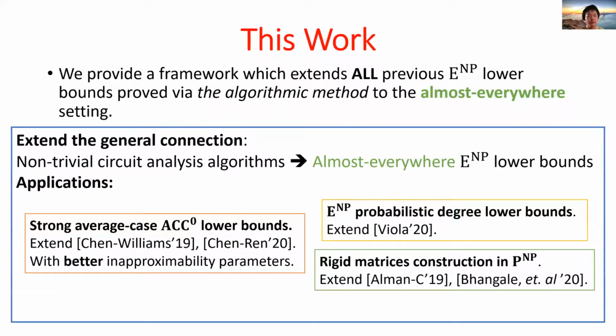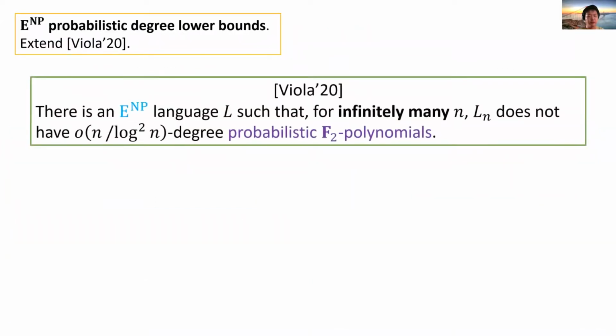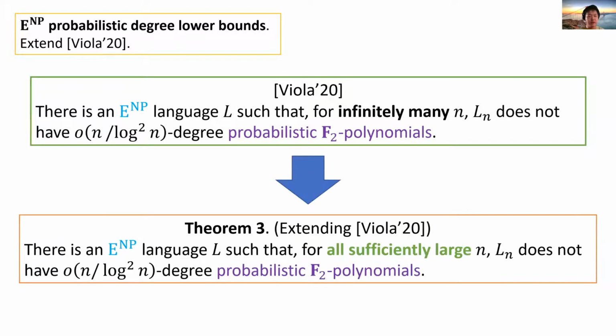The second one, E^NP probabilistic degree lower bounds. Recall the E^NP nearly linear probabilistic degree lower bounds proved by Viola. This result only works infinitely often. We extend it to the almost everywhere setting with the same lower bound parameters. That is, we give an E^NP language L such that for all sufficiently large n, L_n requires probabilistic F2 polynomials of nearly linear degree.